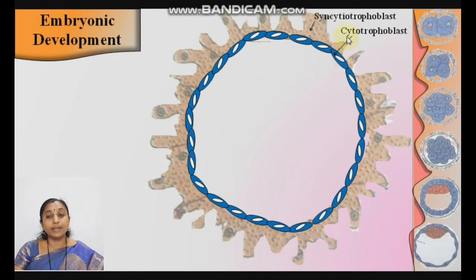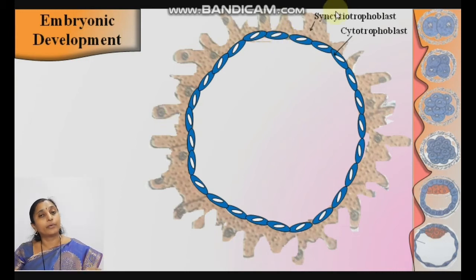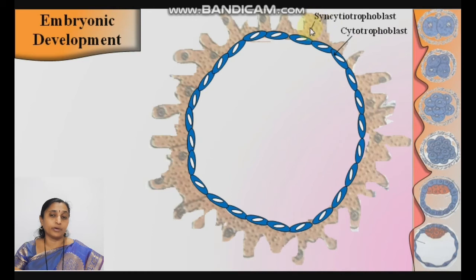The second layer of the trophoblast is the cytotrophoblast. These trophoblast cells have a cell boundary, with cell membrane, cytoplasm and nucleus. The outer syncytiotrophoblast has only cytoplasm with many nuclei. They are sticky in nature, and with the help of the syncytiotrophoblast they attach, that is implantation means attachment, implanted in the fundus part of the uterus.